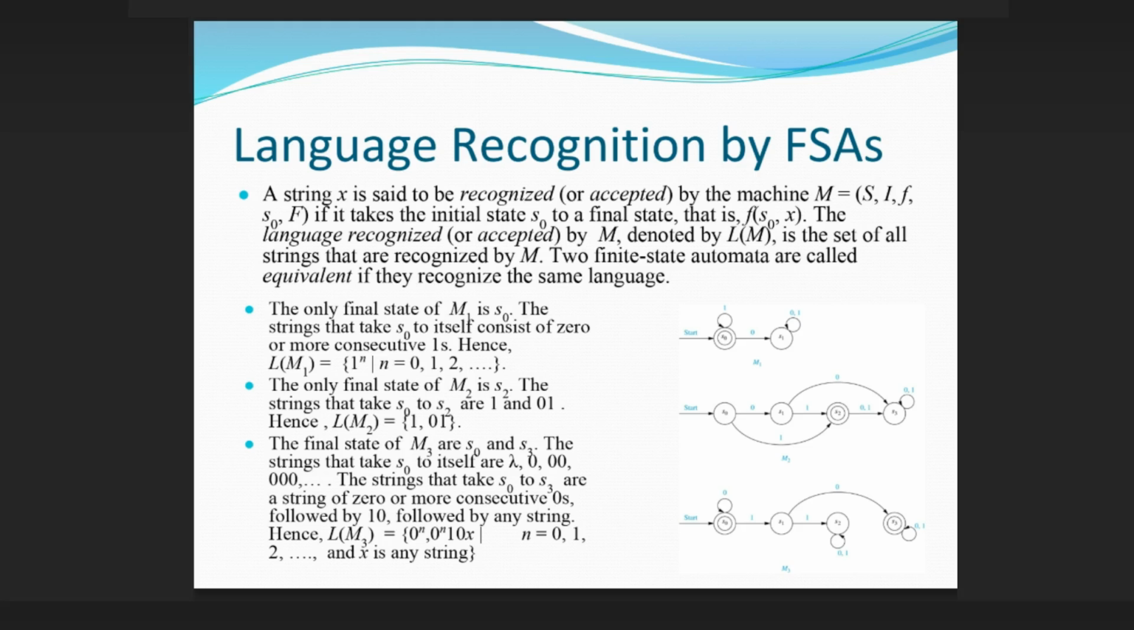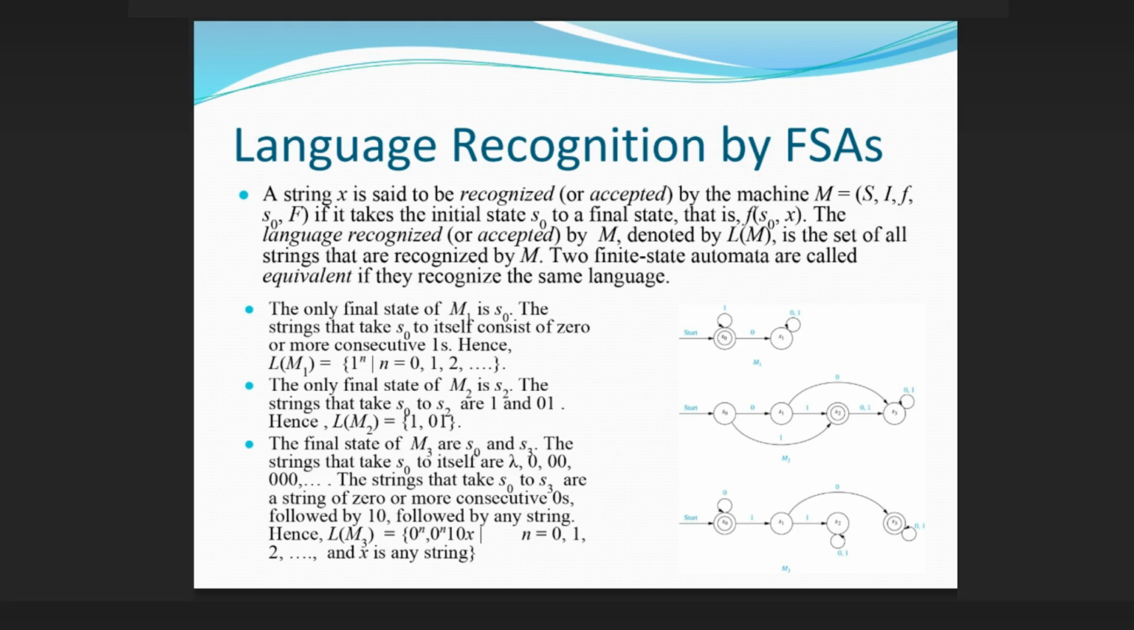Language recognition by FSAs. A string x is said to be recognized or accepted by the machine M = (S, I, f, s0, F) if it takes the initial state s0 to a final state, that is, if f(s0, x) is in F. The language recognized or accepted by M, denoted by L(M), is the set of all strings that are recognized by M. Two finite state automata are called equivalent if they recognize the same language.